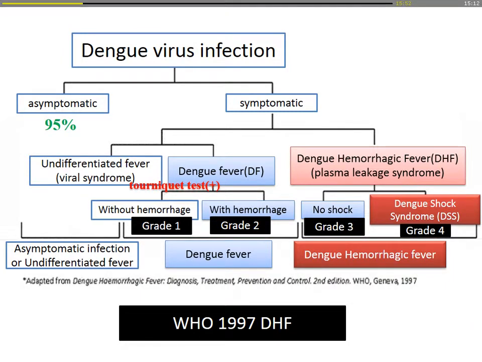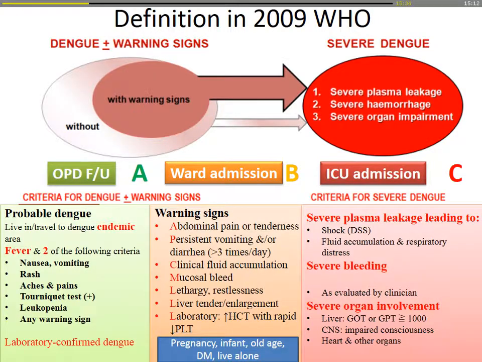Here is the simple definition of dengue based on WHO 1997. If you have a positive tourniquet test, then you can grade 1, 2, 3, 4, due to severe plasma leakage syndrome. Here is the relatively new definition in WHO 2009.